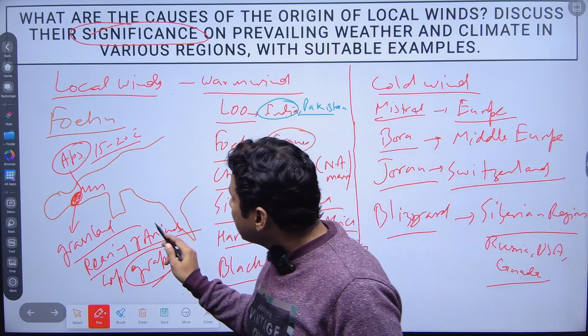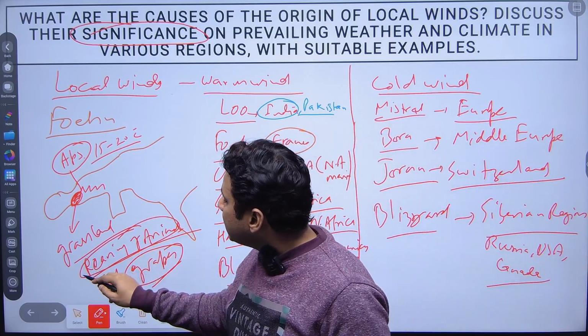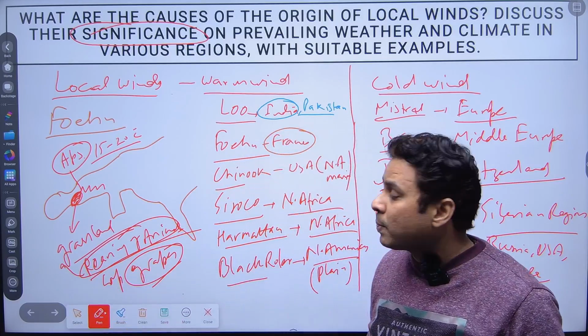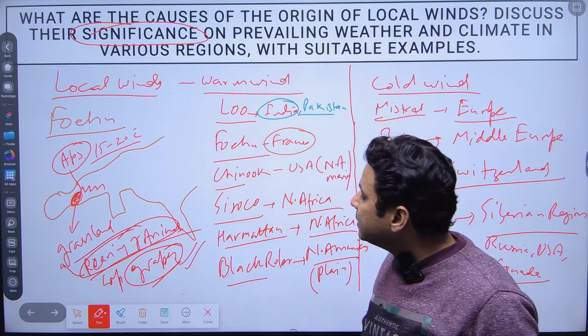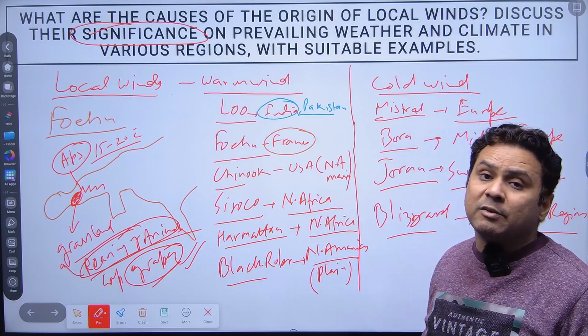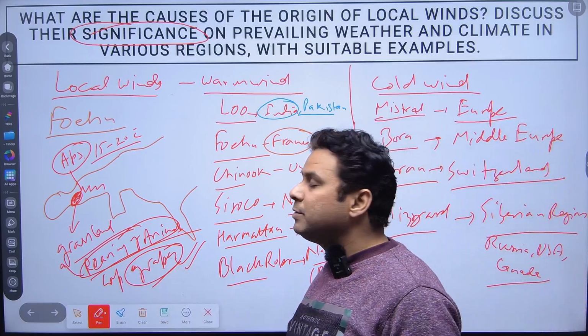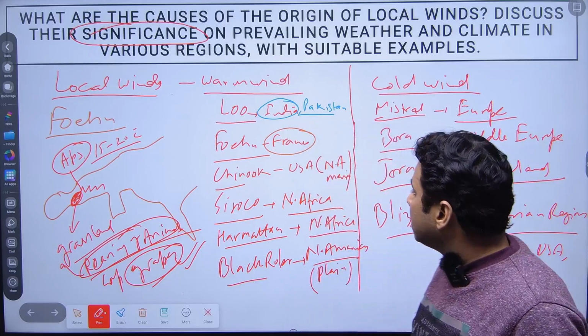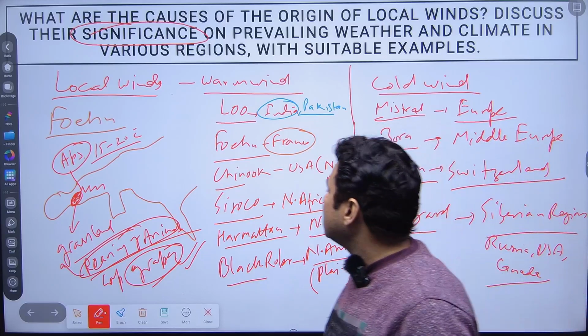So now we'll talk about the significant part played by the Foehn: they are good for the rearing of animals because they give grasslands. They are also good for the grapes. It means they are going to boost the economy in the form of liquor manufacturing, right? Now we'll talk about the Chinook.